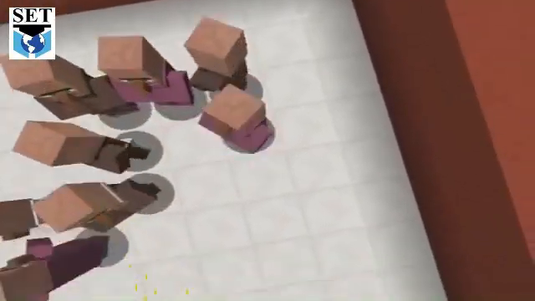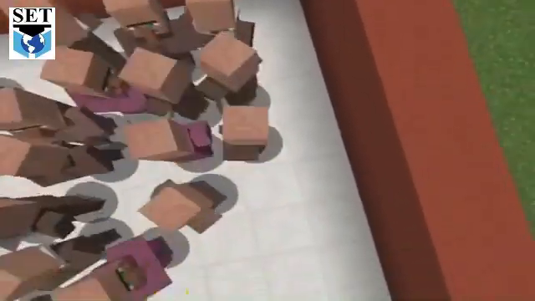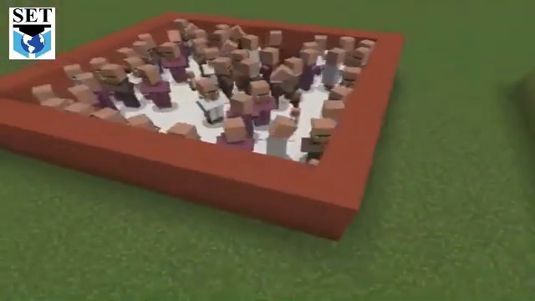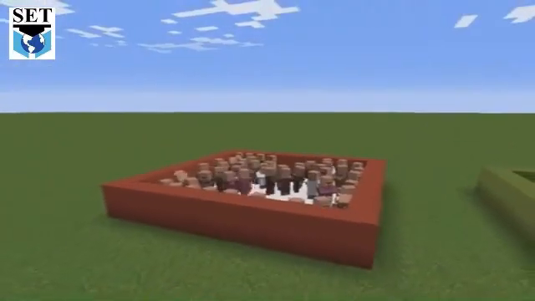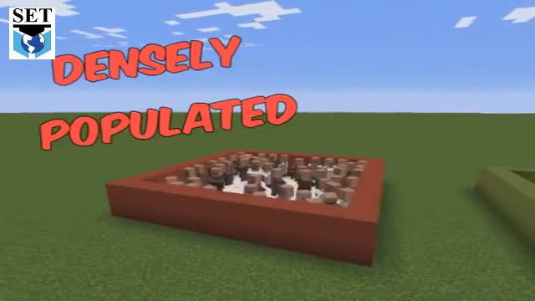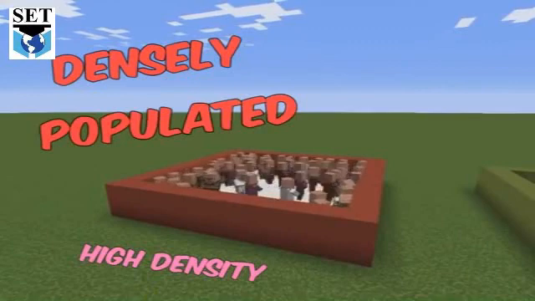So you see so many people are living and there is no place to move easily, there is no facility for them, there are a lot of difficulties for them, and if there are a lot of people, there are a lot of problems. So densely populated area has high density. Is it clear? And sparsely populated area has low density.